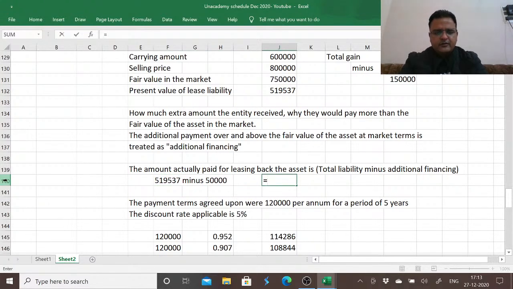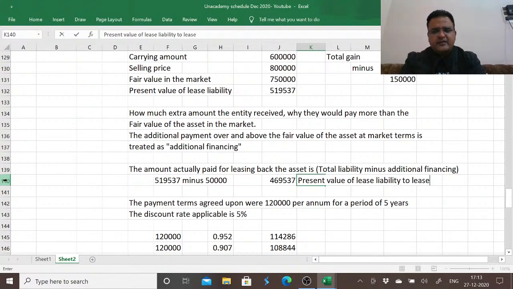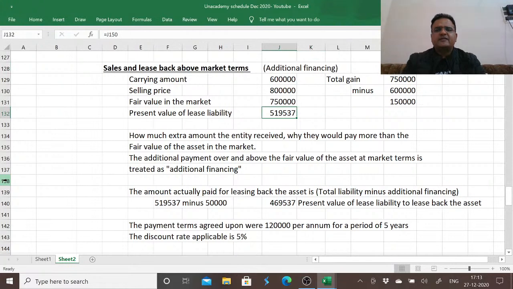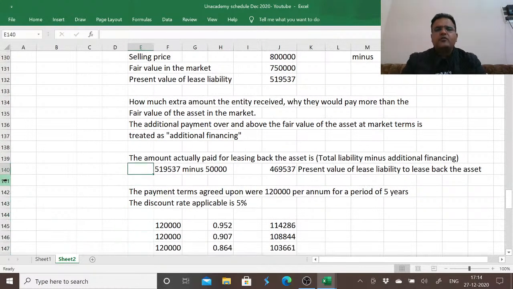The amount paid to lease back the asset is 519,537 minus 50,000. This is the amount of present value of lease liability to lease back the asset. So on the face it seems that present value of lease liability is 519,537, but this contains an amount of additional financing which we need to remove to know the amount to be used in the fraction.